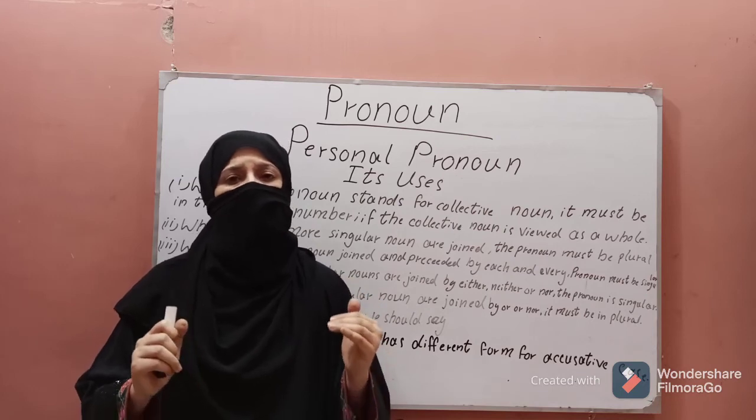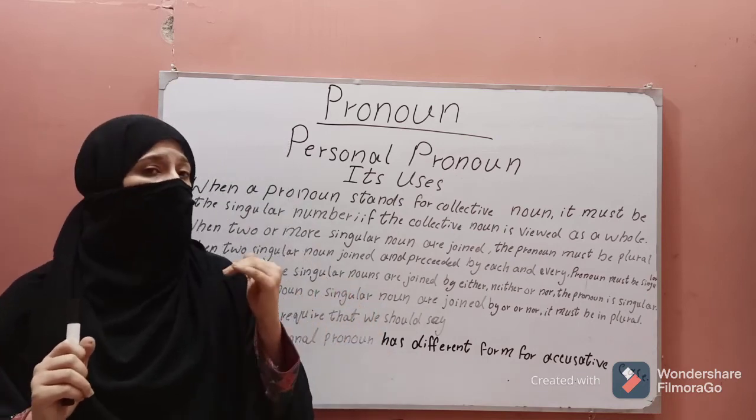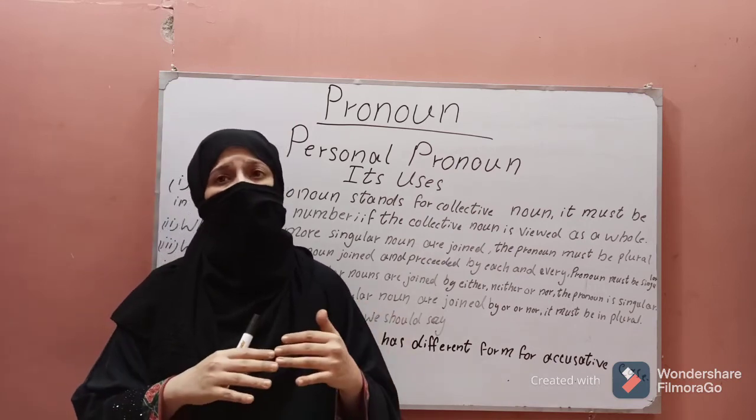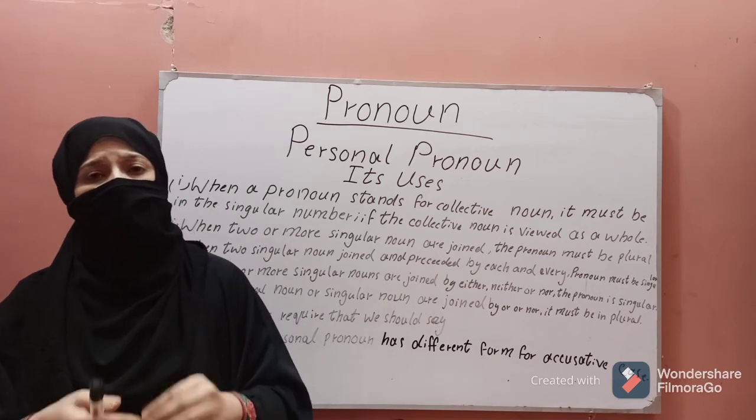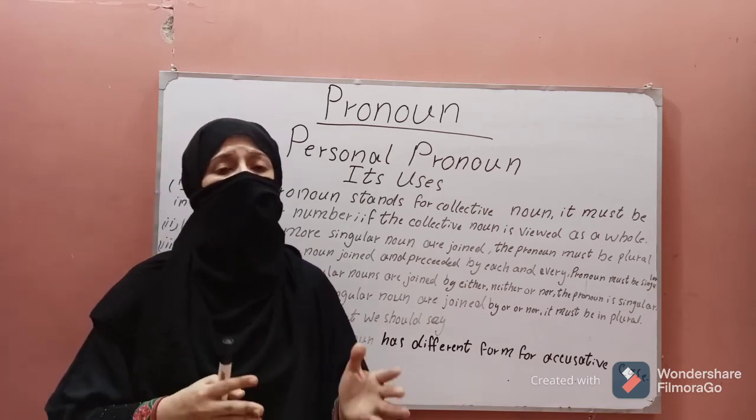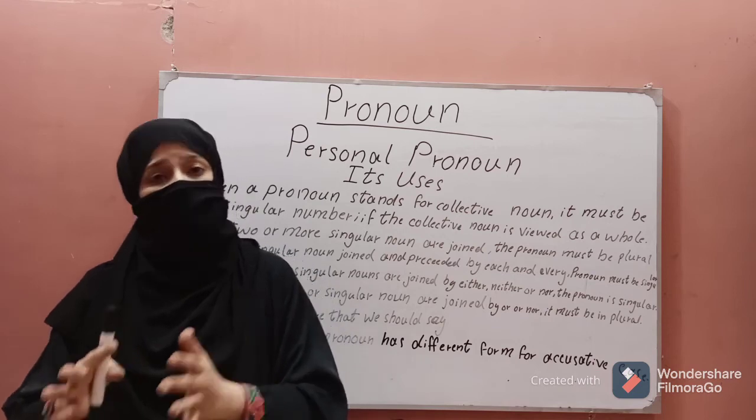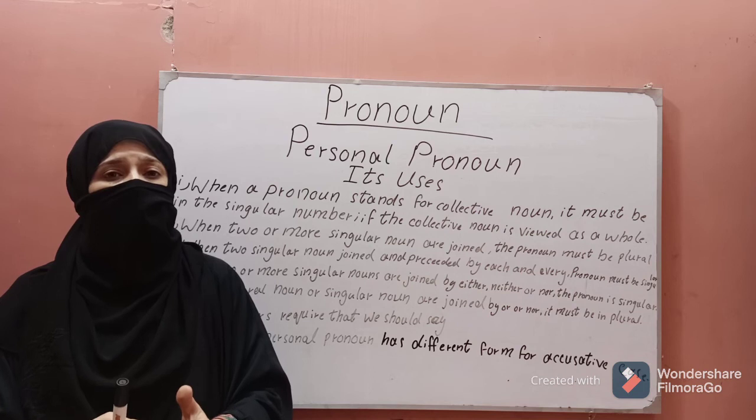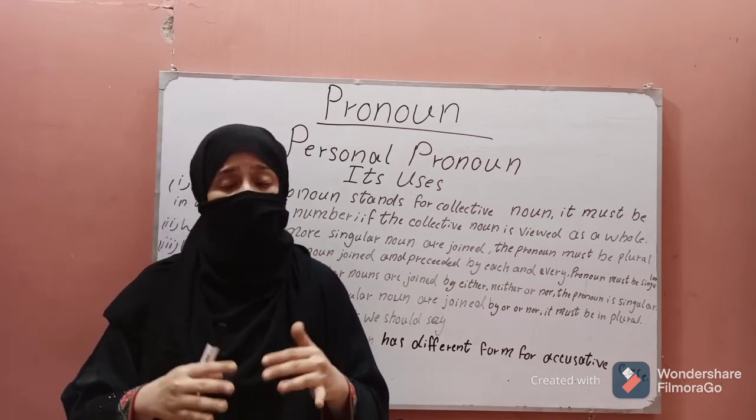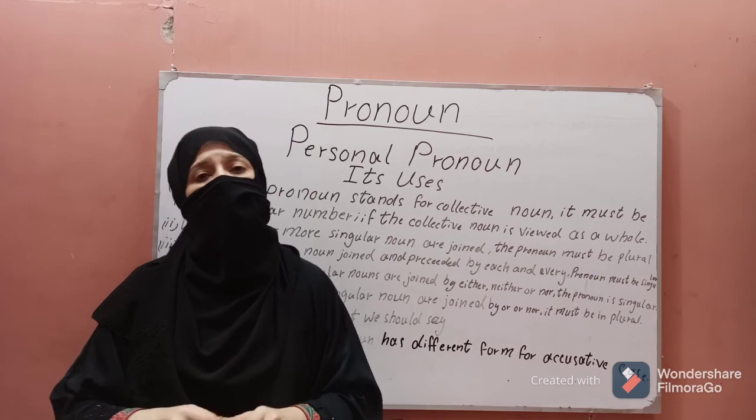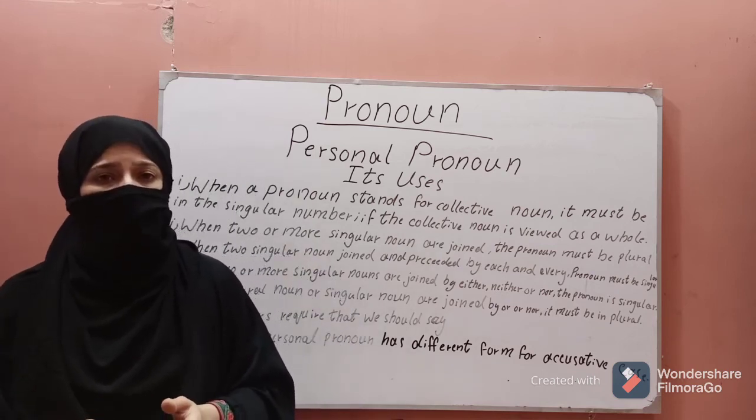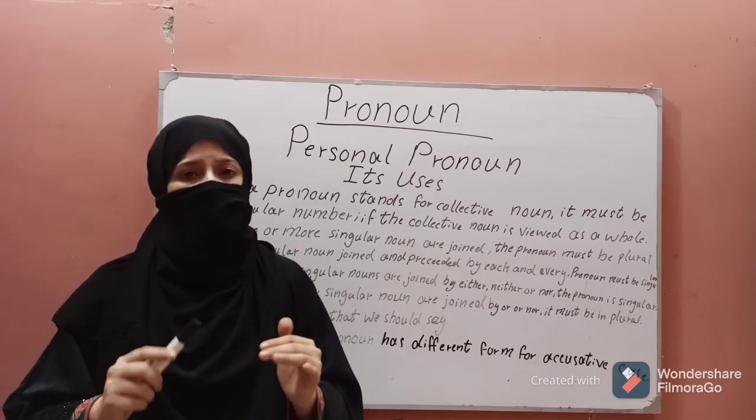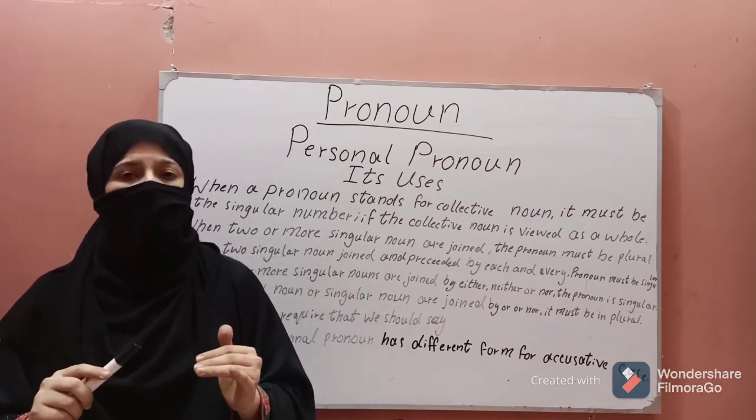But the notable thing is that if the collective noun conveys the idea of individuals separated within the whole, the pronoun will be plural. For example, if they have different opinions in the jury, every person having a different opinion, not the same opinion. If they have the same opinion, there are so many persons but the same opinion, we will use singular. But if they have many opinions, they are divided, then we will use plural. For example, the jury were divided in their opinion.